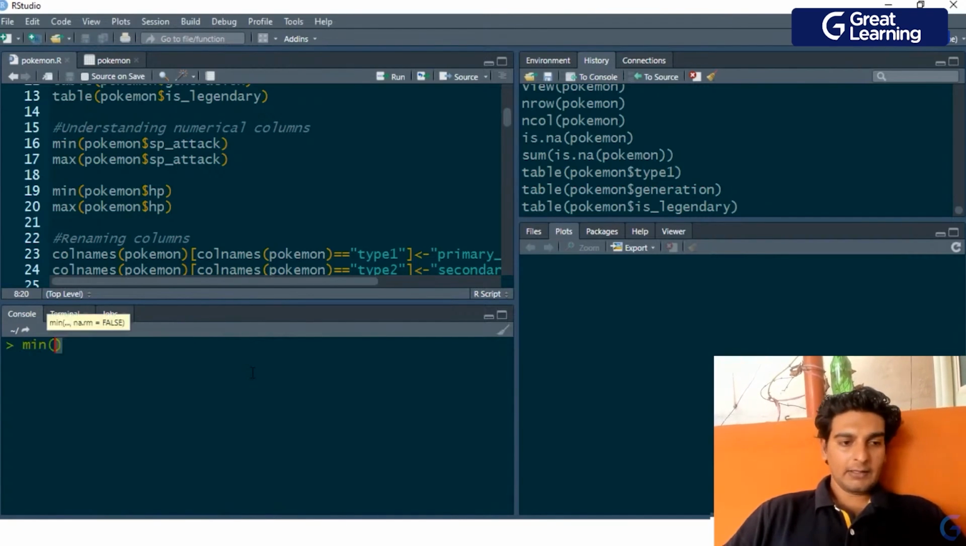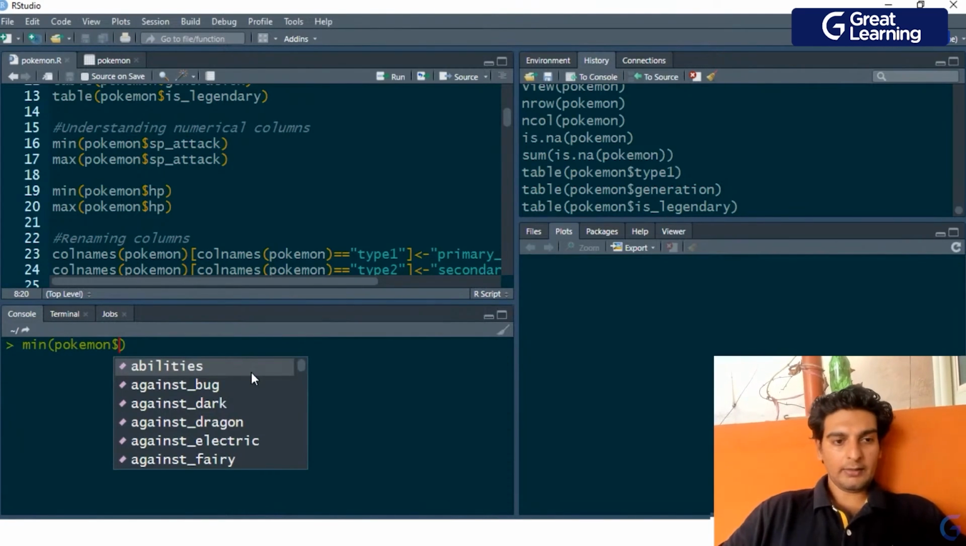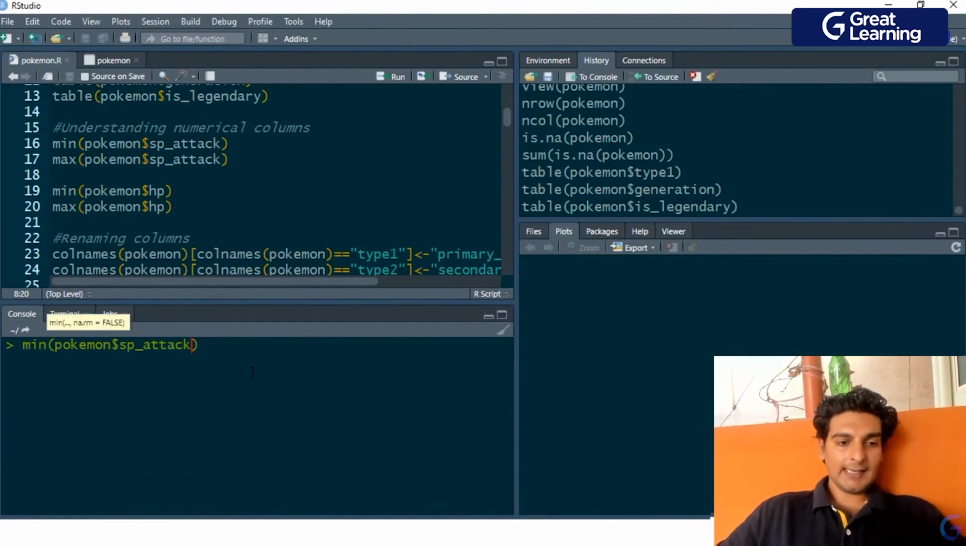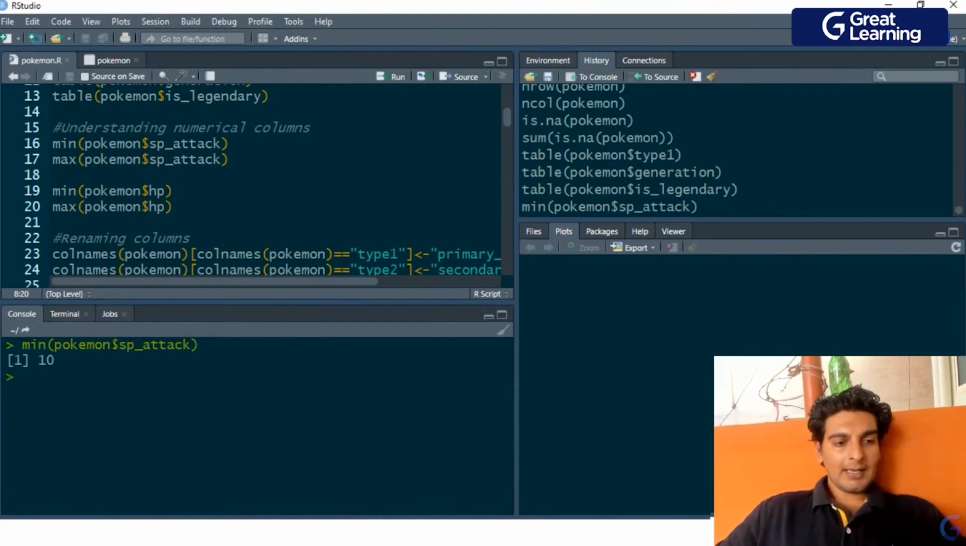So for that, I will use the min method, and inside this, I'll just use Pokemon$SP attack, and this is how I'm trying to find out the minimum value of special attack, and we see that the minimum value of special attack is only 10.